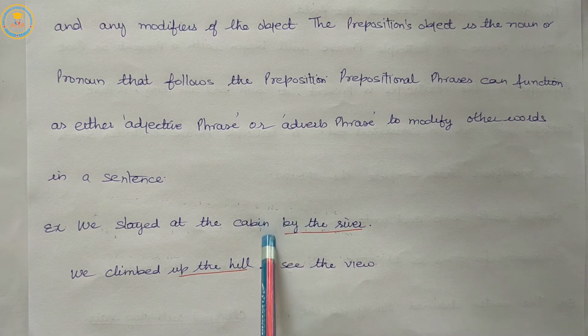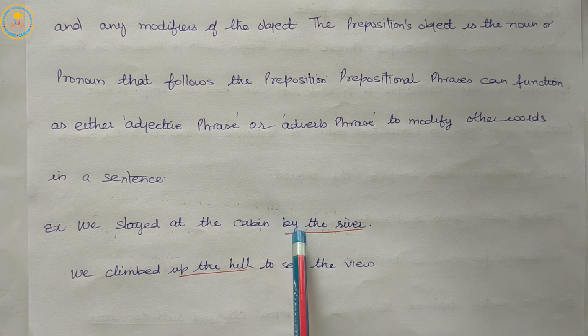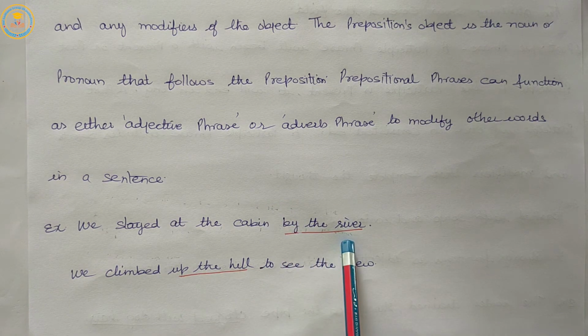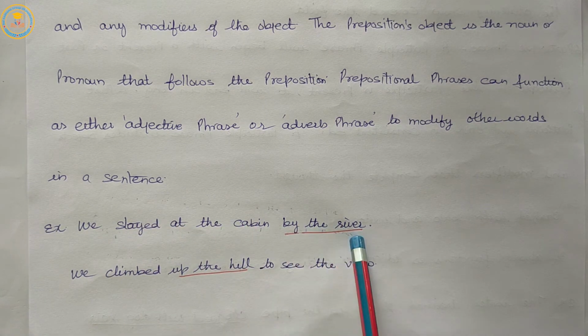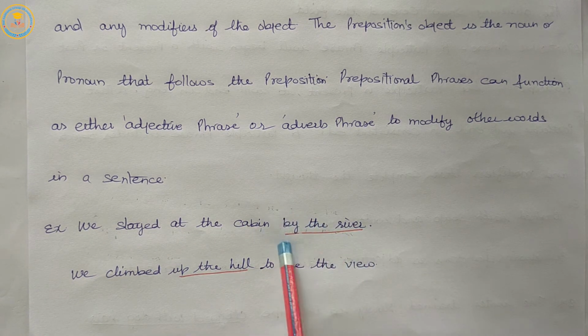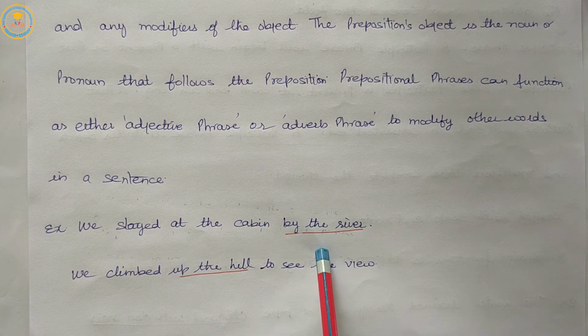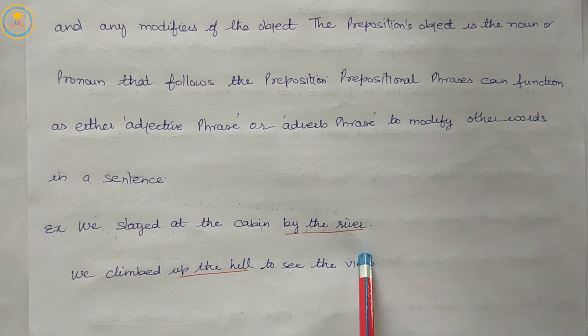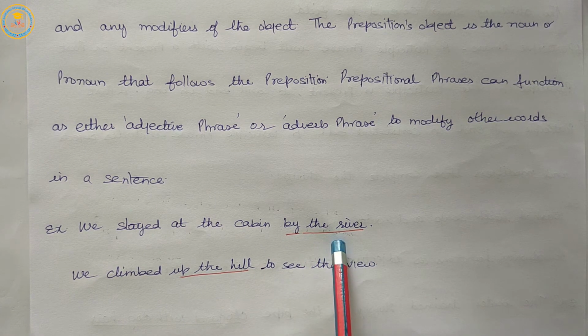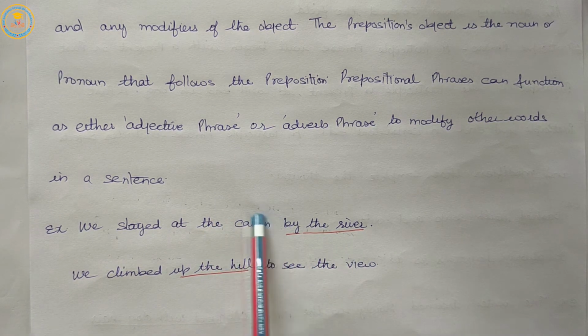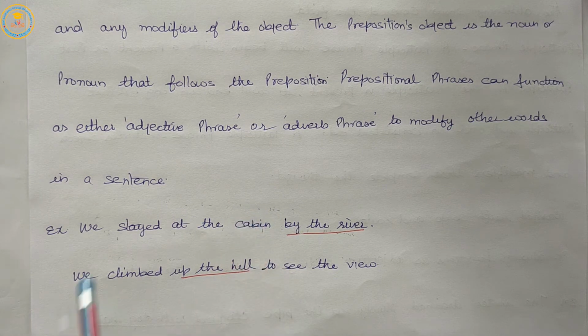The prepositional phrase functions as an adjective phrase modifying cabin.